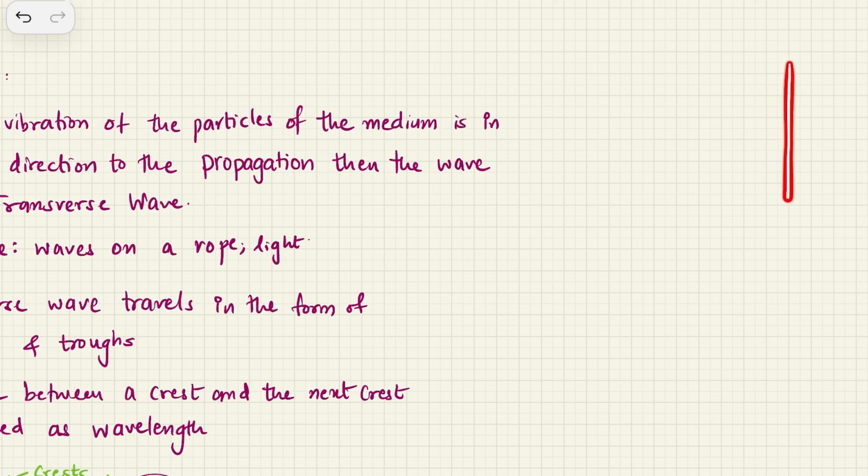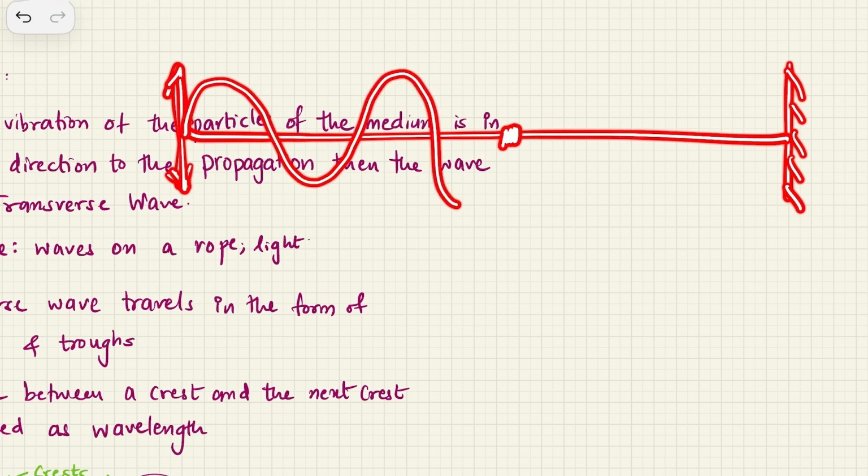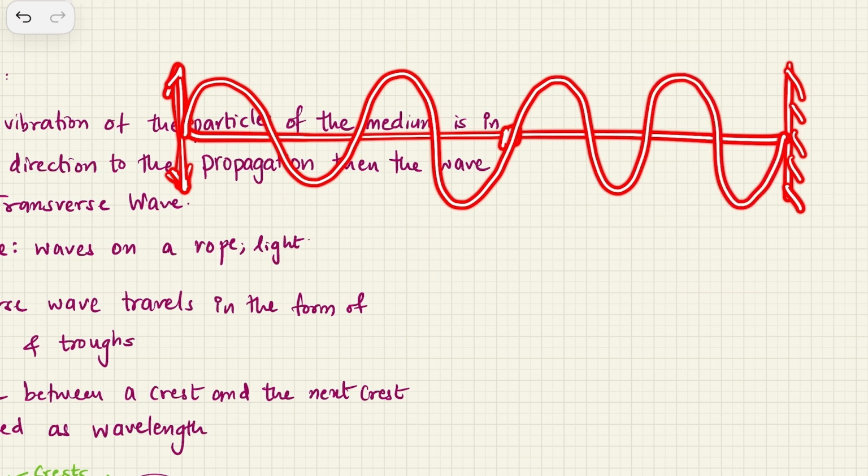For example, if I have this rigid support and I have taken a rope which has a marking on this particular point. Now if I vibrate one end, the free end of the rope, there will be a wave going into it. Now if you see this marked point, which I have marked with a different color, it will go just up and down.